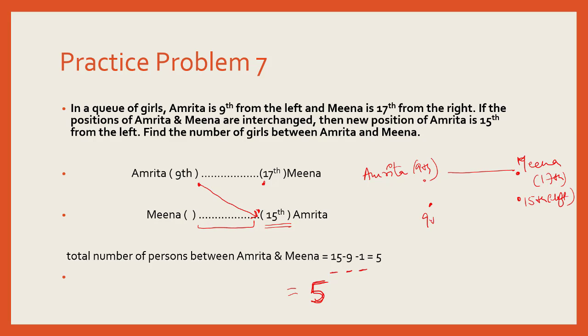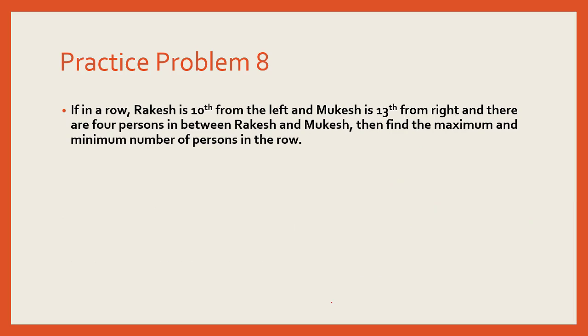So this position is 9th from the left, this position is 15th from the left. So there would be 5 more students in between, because if this position is 9th, 10th, 11th, 12th, 13th, 14th and 15th. So rather than counting, what we can do is a subtraction like this: new position of Amrita minus older position of Amrita, and subtracting one more from it. So we would reach the answer 5.